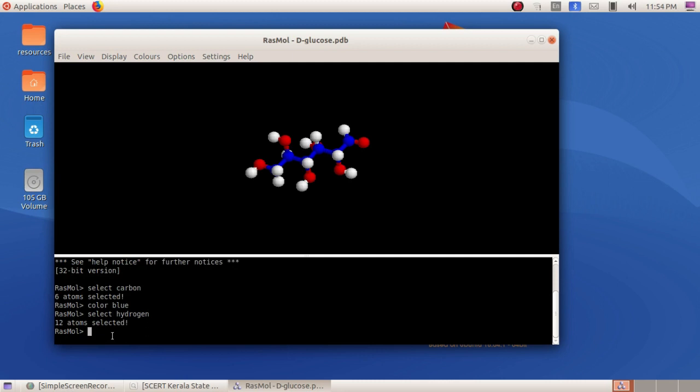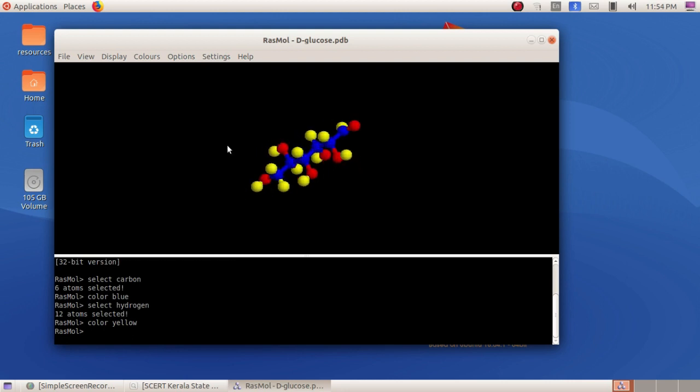So if you want to give it yellow color, you can give color yellow. Clear? So like this you can display the contents using this Rasmol software.